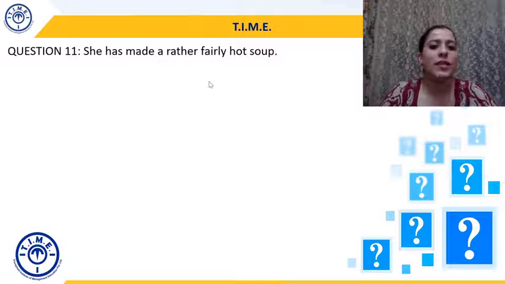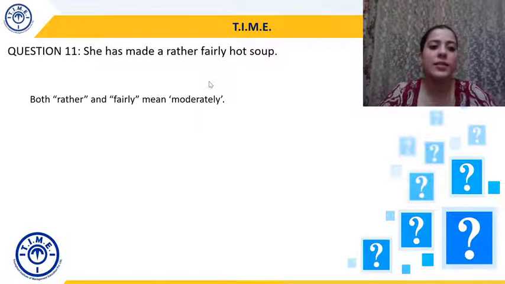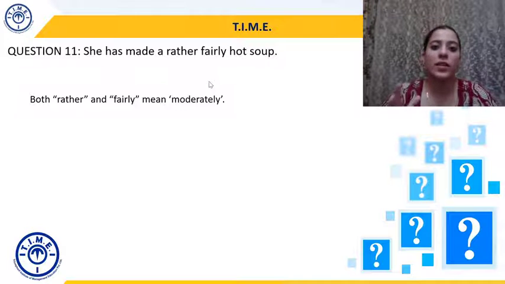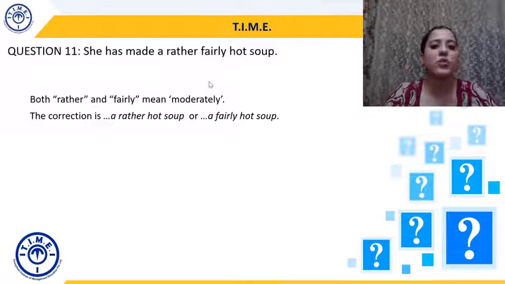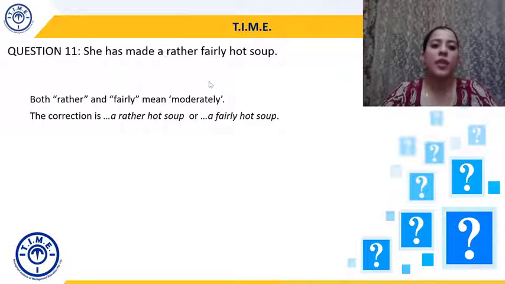She has made a rather fairly hot soup. Now, the error here is that both rather and fairly mean moderately, quite a lot, right? Rather and fairly both mean moderately, so only one needs to be used. That's why the correction will be either she has made a rather hot soup or she has made a fairly hot soup.